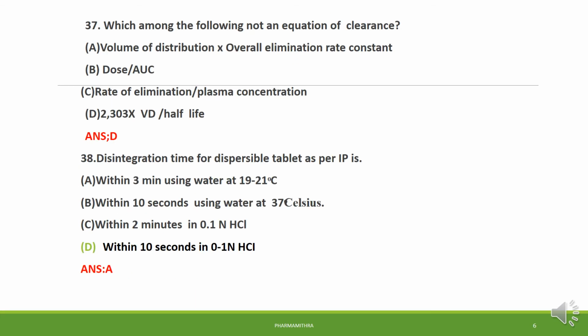Question number 37. Which among the following is not an equation of clearance? Clearance is simply the volume of distribution multiplied by the overall elimination rate constant. Dose divided by AUC also gives clearance, and rate of elimination divided by plasma concentration also gives clearance. So option D is the right answer. The one that is not an equation of clearance is option D.